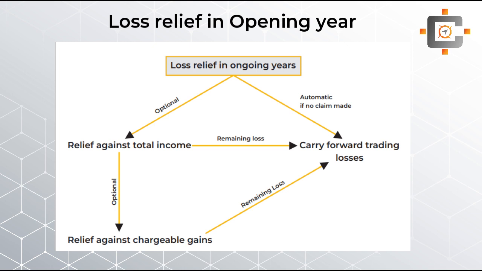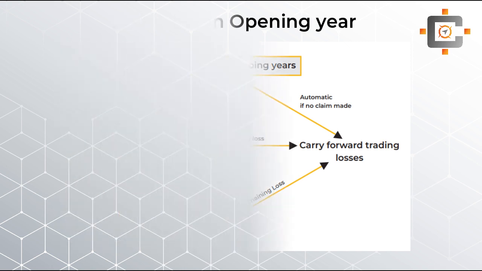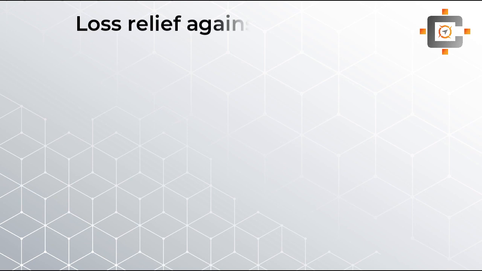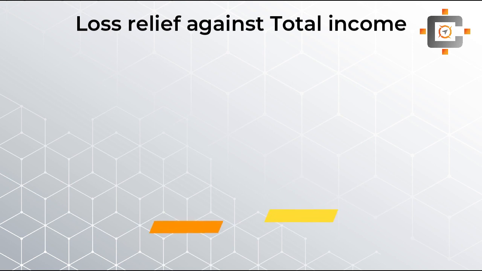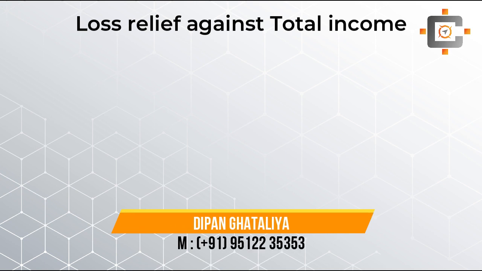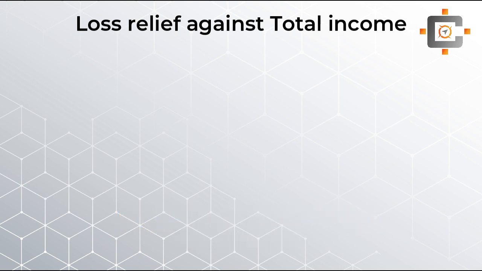I hope that you are getting the conceptual clarity from this diagram, students, but still if you have any query, feel free to ask me. Now we have to understand what will happen if we choose the total income option, the chargeable gain option, and the carry forward option. Let's start with the total income option, students. What does total income mean? If you have a trading loss, apart from that you may have lots of other kinds of income, like dividend income, savings income, employment income, property income, trust income, pension income. All those things are called total income.